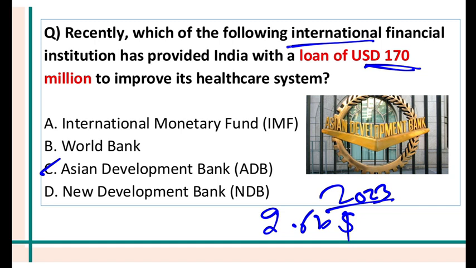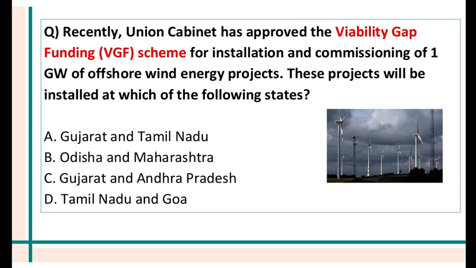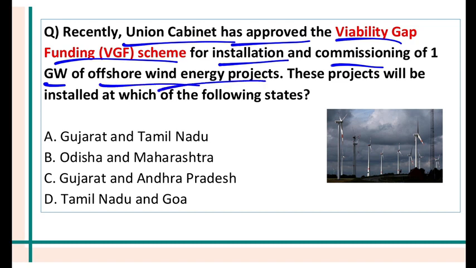21,500 crore. And recently ADB has also given a loan of $148.5 million to Sikkim for a climate-proof distribution system of electricity supply. Union Cabinet has approved the viability gap funding scheme for installation and commissioning of 1 gigawatt of offshore wind energy project. In an offshore wind energy project, the windmill is placed inside the ocean. This project will be installed in which state? We don't have a single offshore wind energy project in India, and now we are targeting Gujarat and Tamil Nadu.